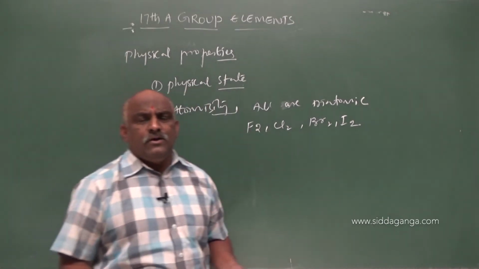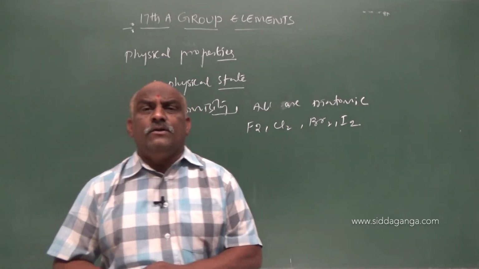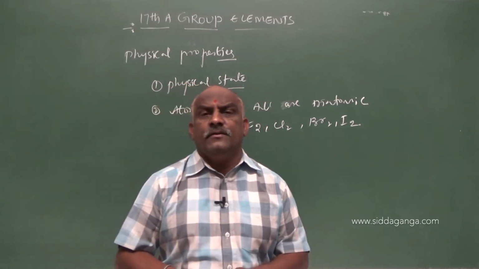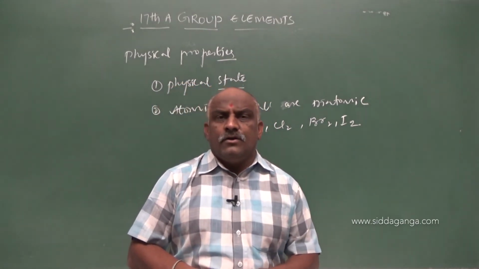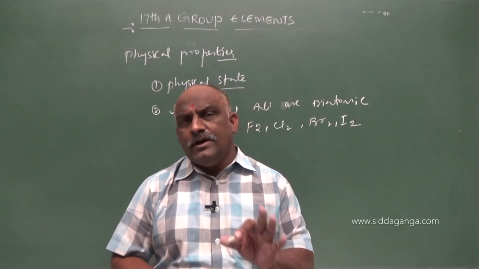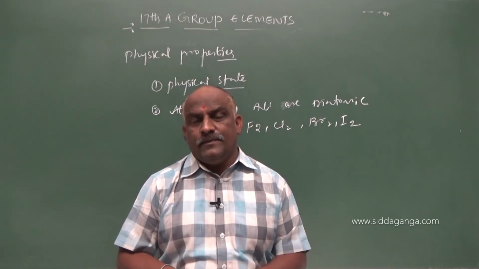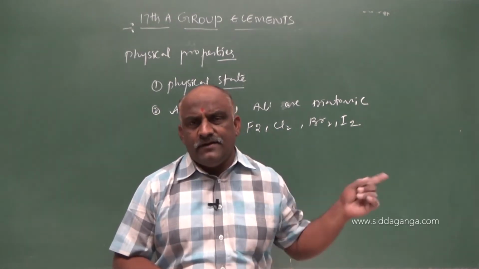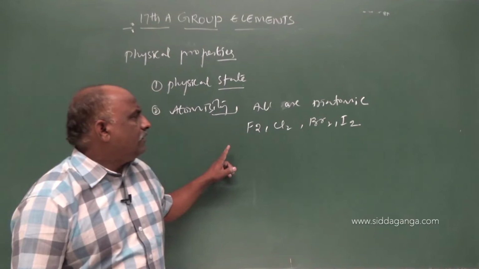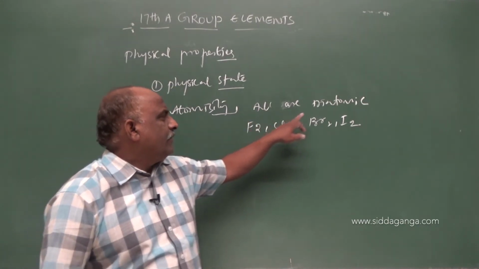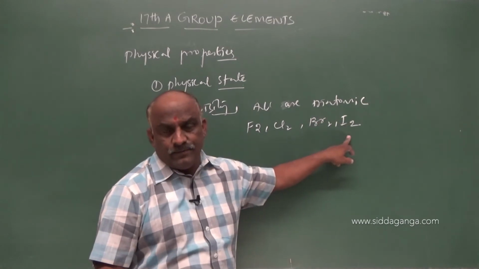While going to the 16th group elements, only oxygen is diatomic; sulfur, selenium, tellurium are octaatomic, that is, eight atoms. In the 15th group elements, only nitrogen is diatomic; phosphorus, arsenic, antimony are tetraatomic. Such confusion is not there here. All are diatomic: F2, Cl2, Br2, I2.